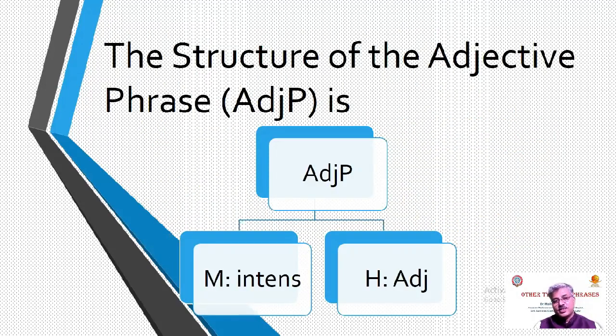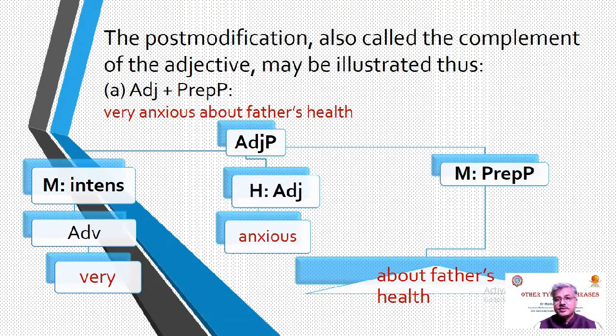Now we will try to understand the structure of the adjective phrase with the help of this tree diagram. As I already told you, in adjective phrase, adjective is the head, and in pre-modification, the modifier is the intensifier. The post-modification, also called the complement of the adjective, may be illustrated thus: adjective plus prepositional phrase. For example, very anxious about father's health.